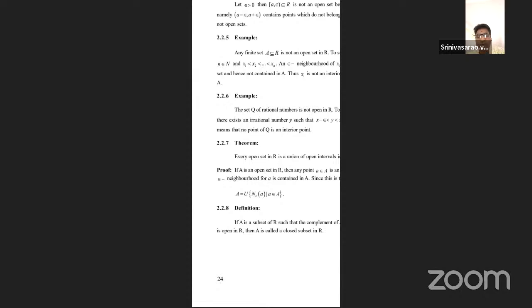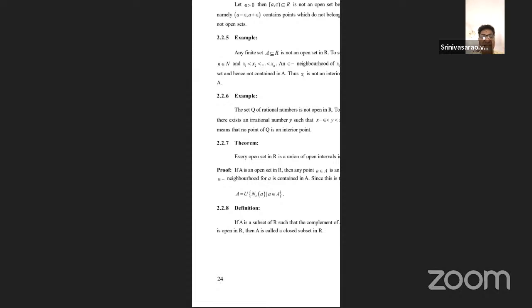That is calculus, when the real numbers are studied through sets and functions. That is called real analysis. So 2.2.7 is also one of the important results.